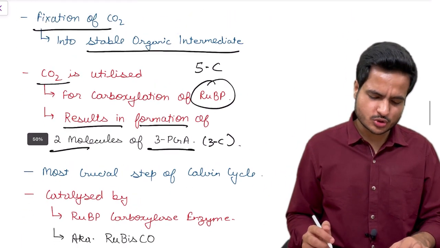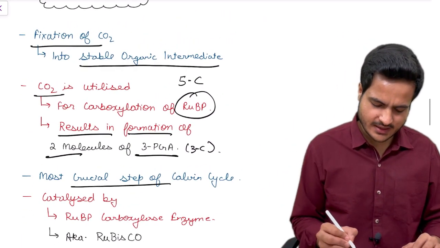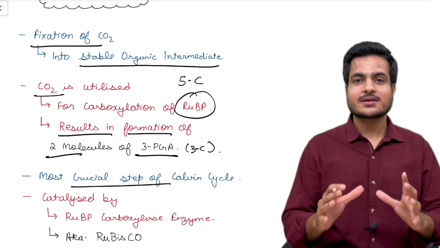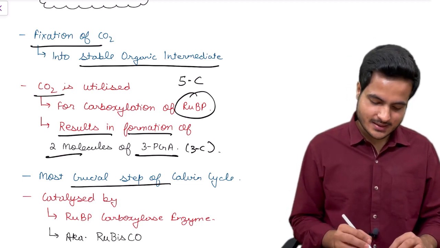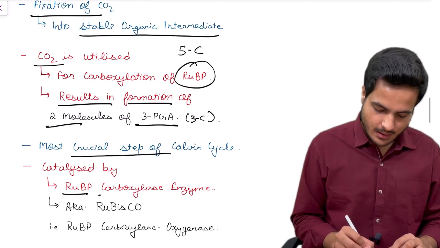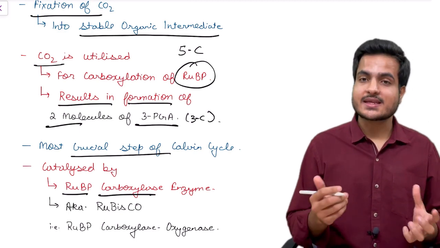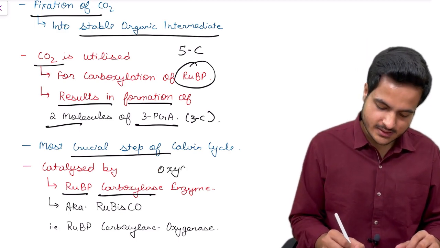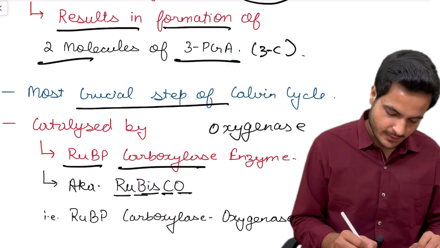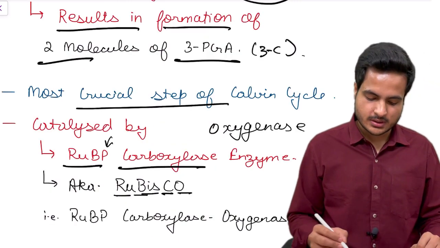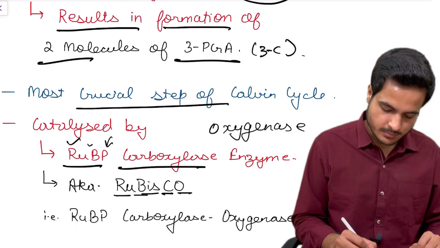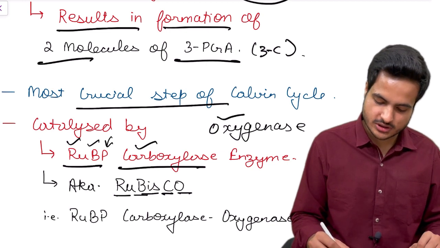Therefore 2 molecules of this acid are produced. This is the most crucial step of the Calvin cycle, and it is catalyzed by an enzyme called RuBP carboxylase oxygenase. We have not taken this P in the short form; directly, ribulose bisphosphate carboxylase oxygenase.